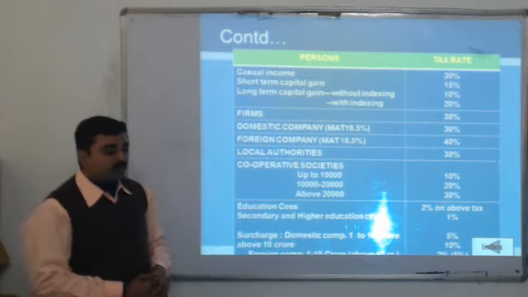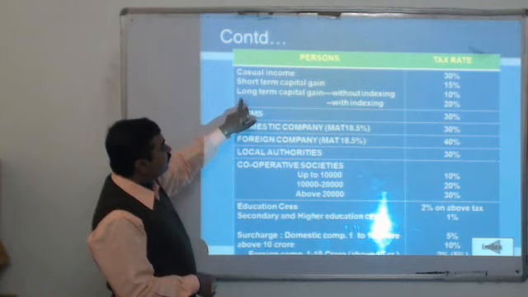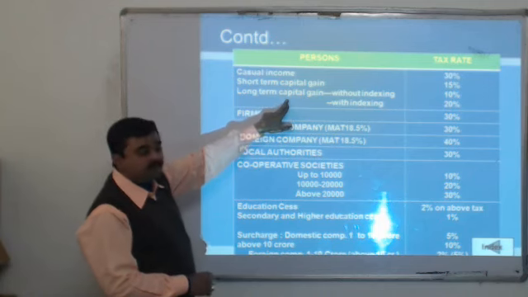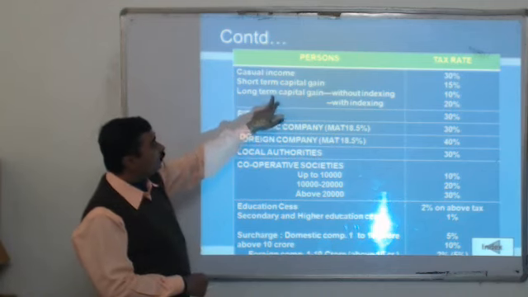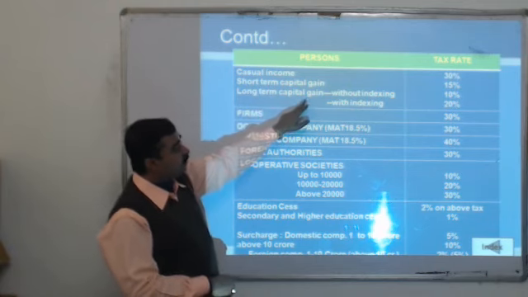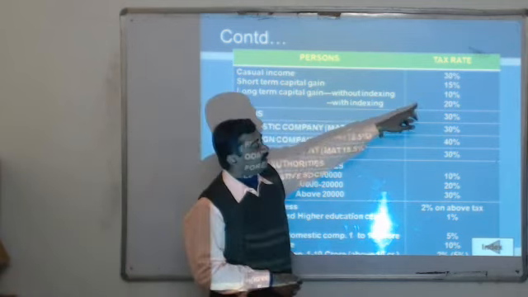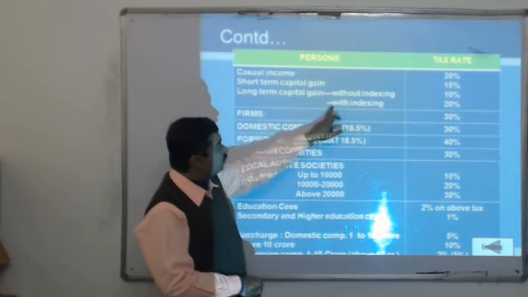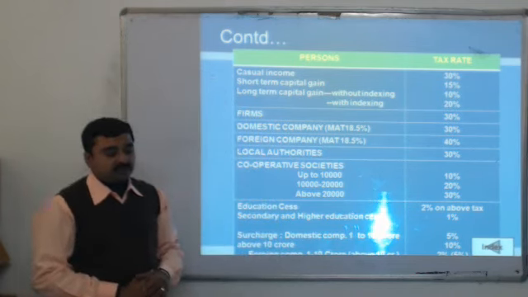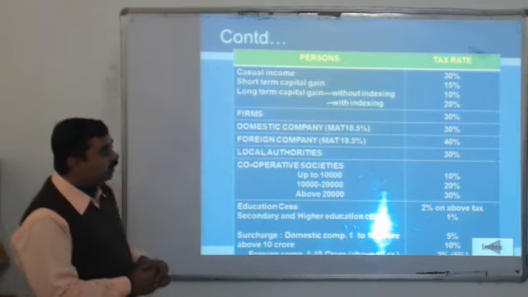For long-term capital gain, if the assessee has acquired the asset and kept it for more than 3 years, the asset converts into a long-term asset and the gain on selling will be called long-term capital gain. If it is without indexing, the direct tax rate is 10%. If it is with indexing, the tax rate is 20%. Normally, the assessee will check which rate is beneficial and accordingly that will be subject to the tax.